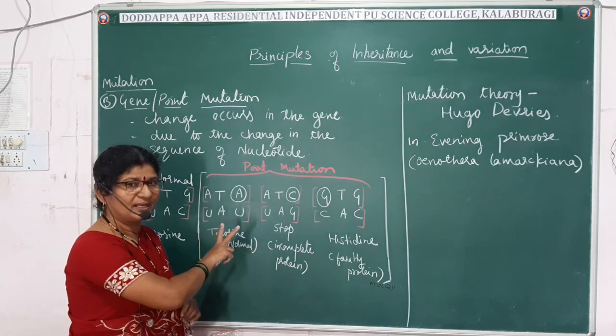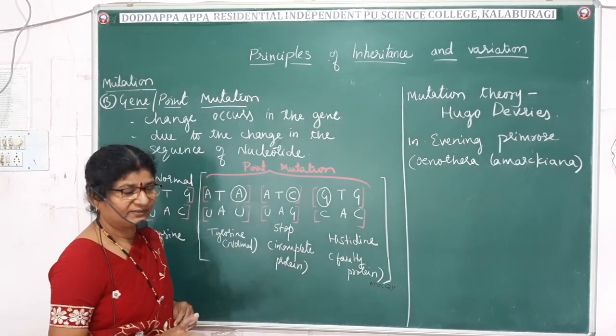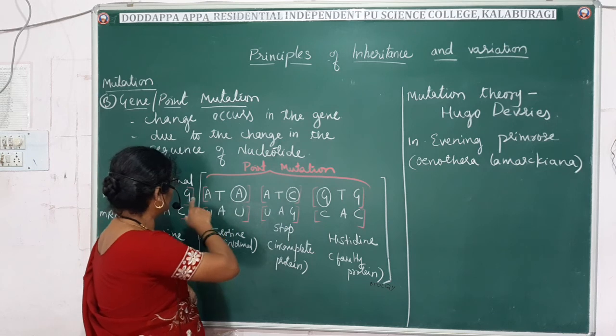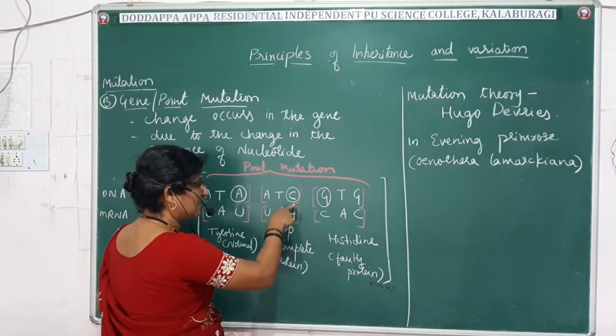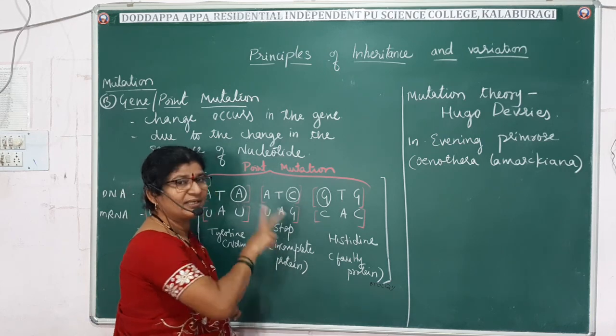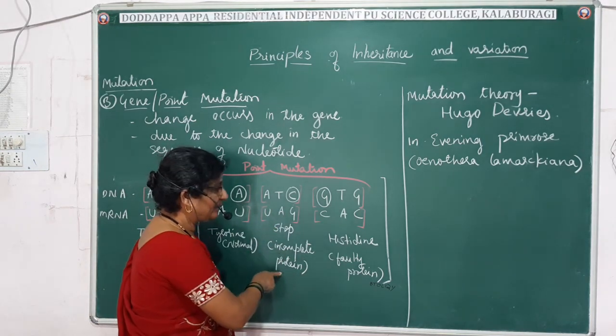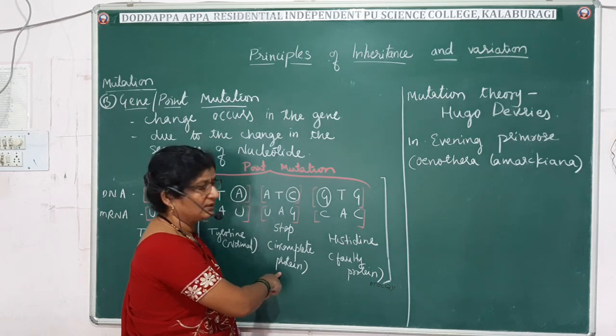The same normal protein is produced, and the organism will not be affected. If instead of G, C gets coded, the protein will stop coding tyrosine. Tyrosine is not coded, and then an incomplete protein is formed.